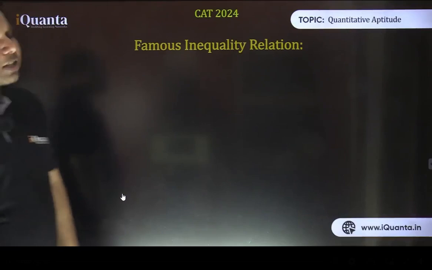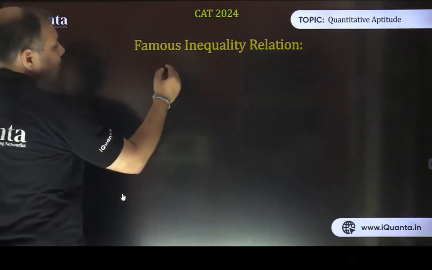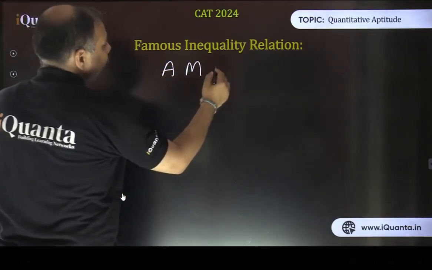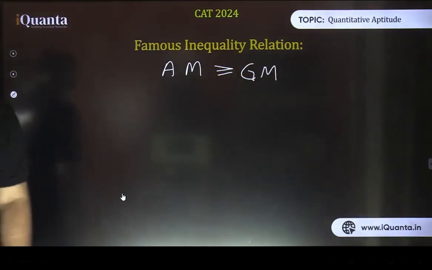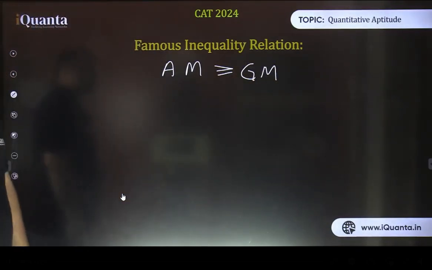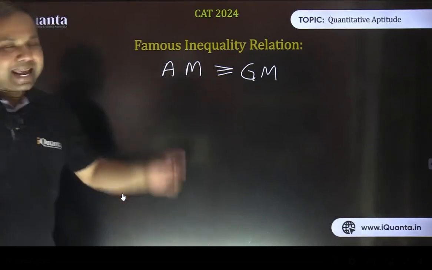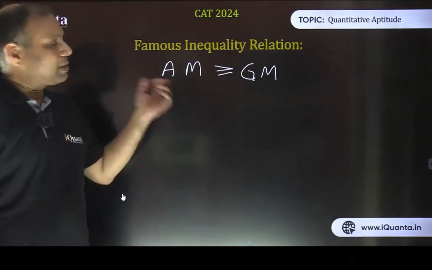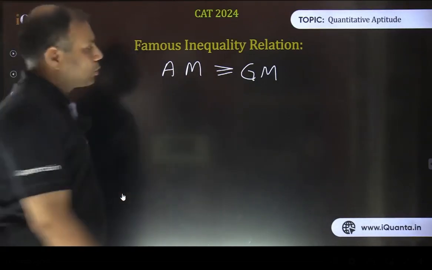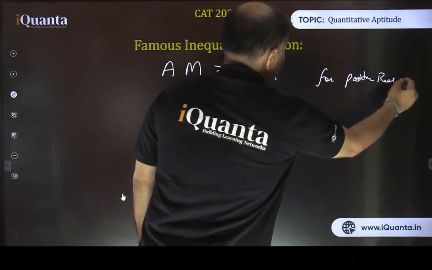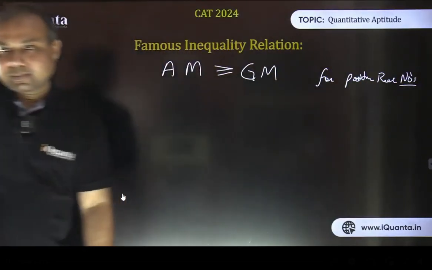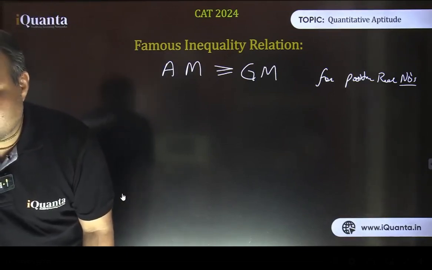So this is a famous inequality relation. There is one very famous inequality which is known as arithmetic mean is always greater than or equal to geometric mean. This is a special inequality. There are many more such special inequalities, but right now we will be focusing only on this part, that AM is greater than or equal to GM. AM is arithmetic mean and GM is geometric mean, and this is true for positive real numbers.